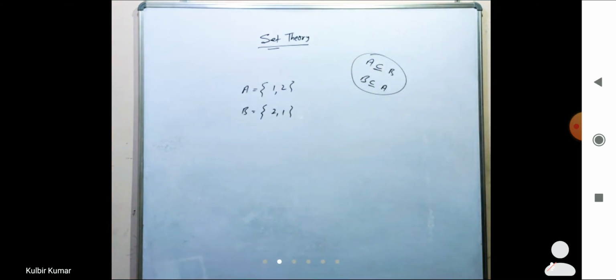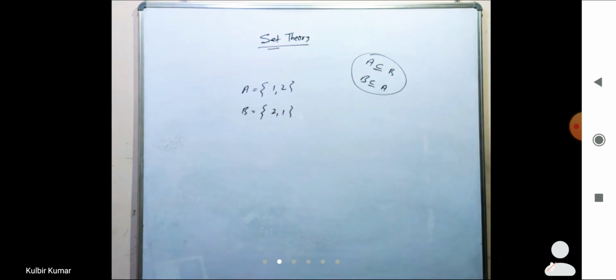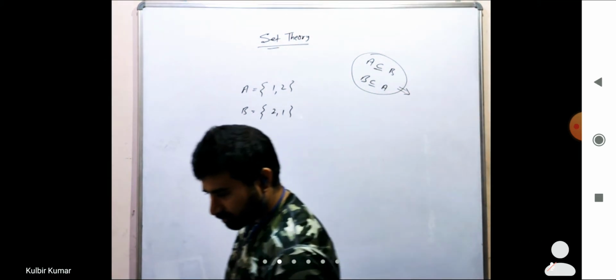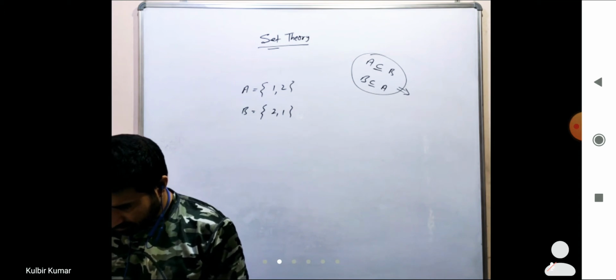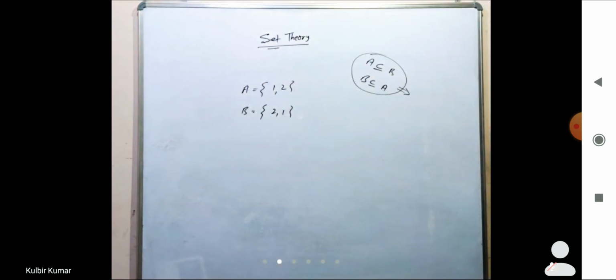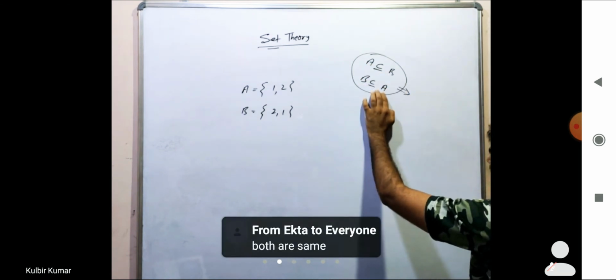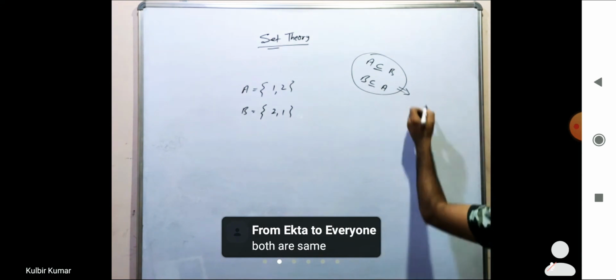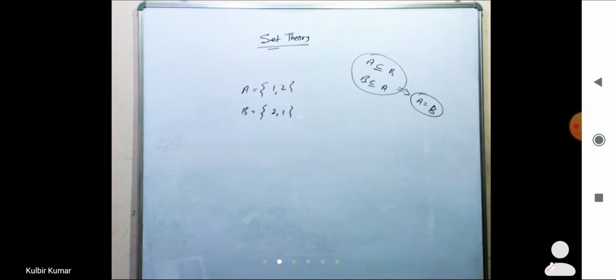If someone is saying that A is a subset of B and B is a subset of A, in such a case, what can we conclude? So, if it is given A is a subset of B and B is a subset of A, we can conclude that A is equal to B. Set A is equal to set B.